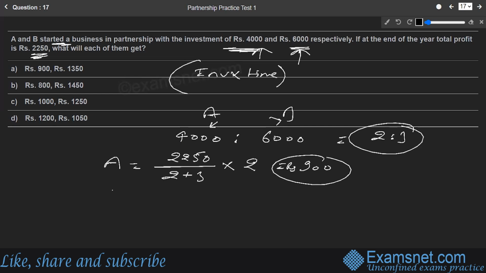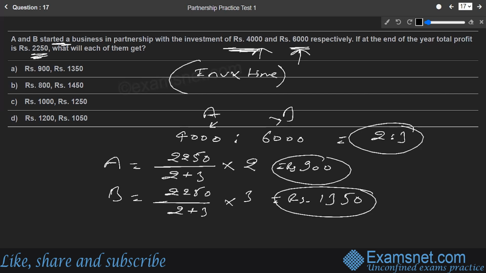What about the other one? B's share is the total profit, again 2250, divided by the sum of the ratio terms, 2 plus 3, multiplied by 3, because B's part is 3 parts out of it. That gives you rupees 1350. So these are the profit shares of A and B respectively, 900 and 1350, which is available in option number A, and is the right answer.